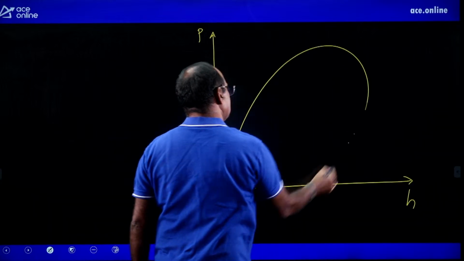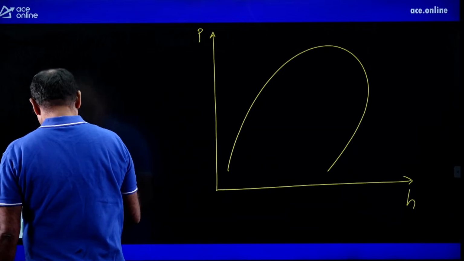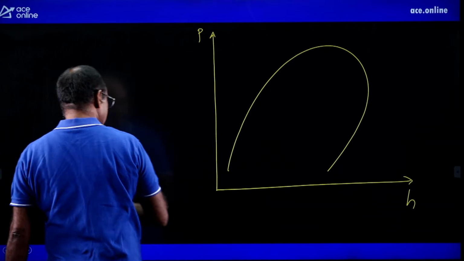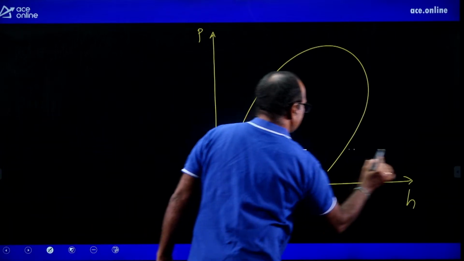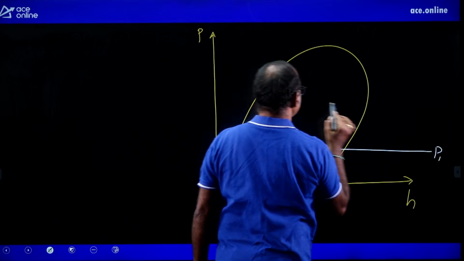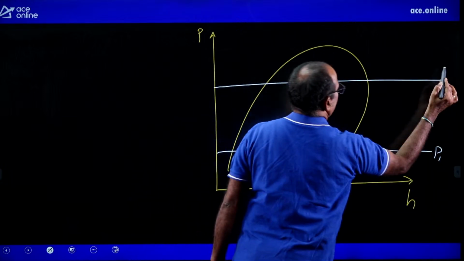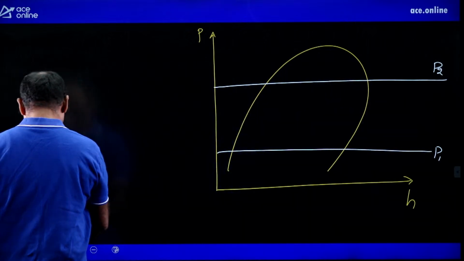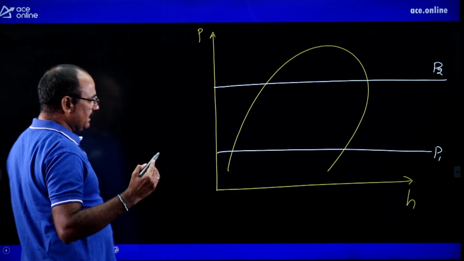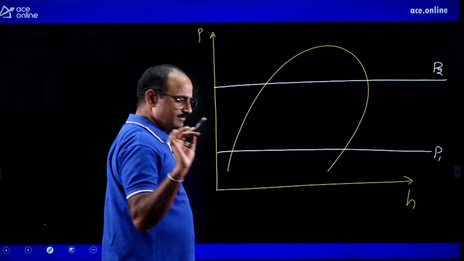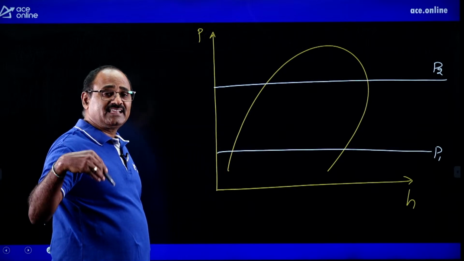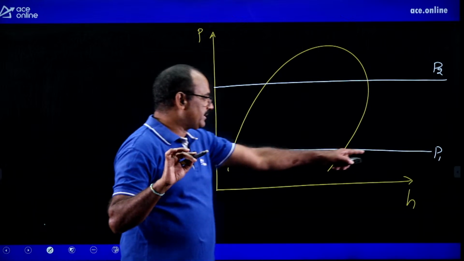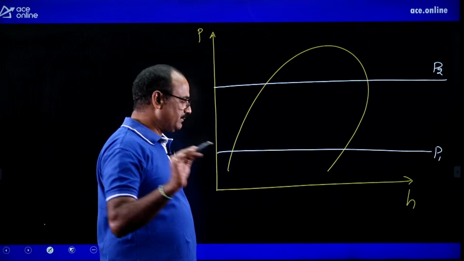This is the saturation dome. The vapor compression refrigeration system has only two pressure limits. Pressure before compression is P1, pressure after compression is P2. Let us say an ideal vapor compression refrigeration system. Ideal means the refrigerant enters the compressor at P1 pressure in the saturated vapor state.